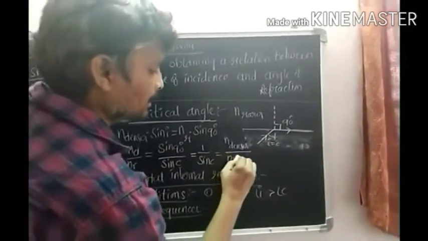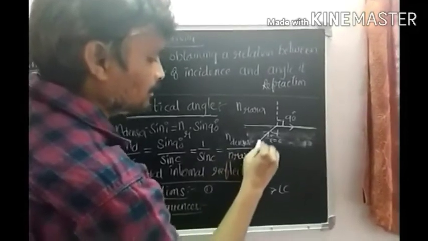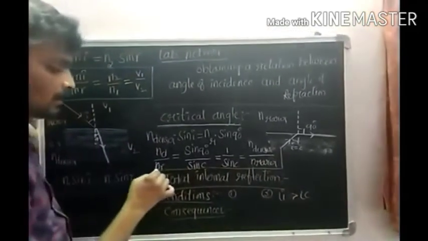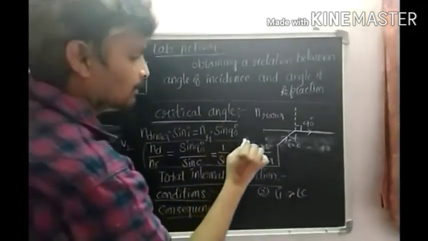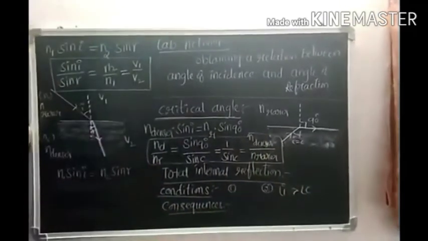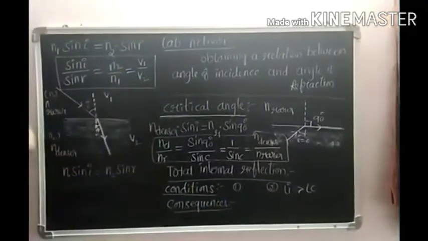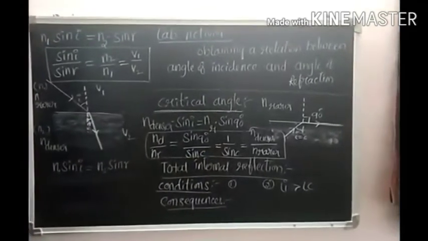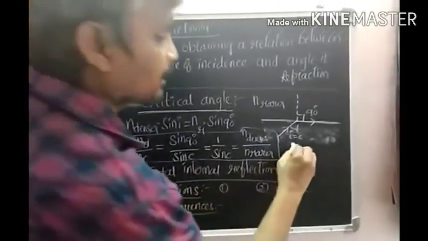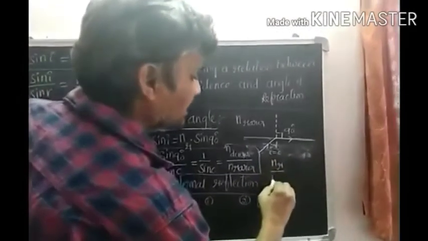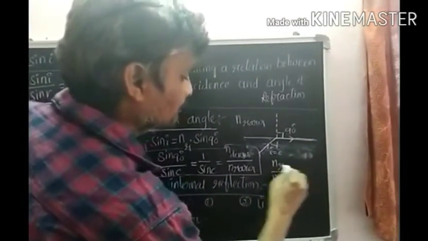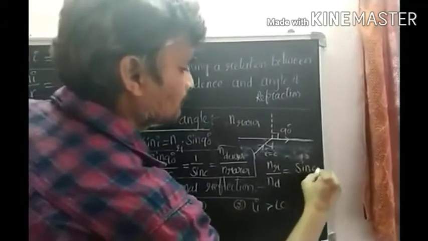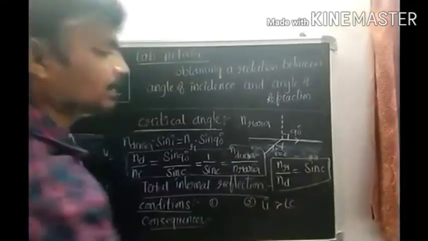This is the critical angle formula: 1 by sin C equals n denser by n rarer. We can also write it on one side as n rarer by n denser equals sin C. This is another formula for the critical angle.